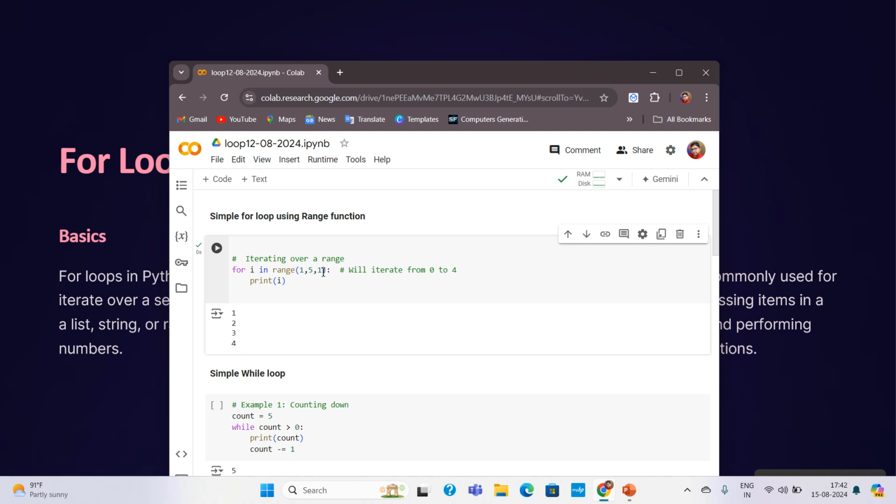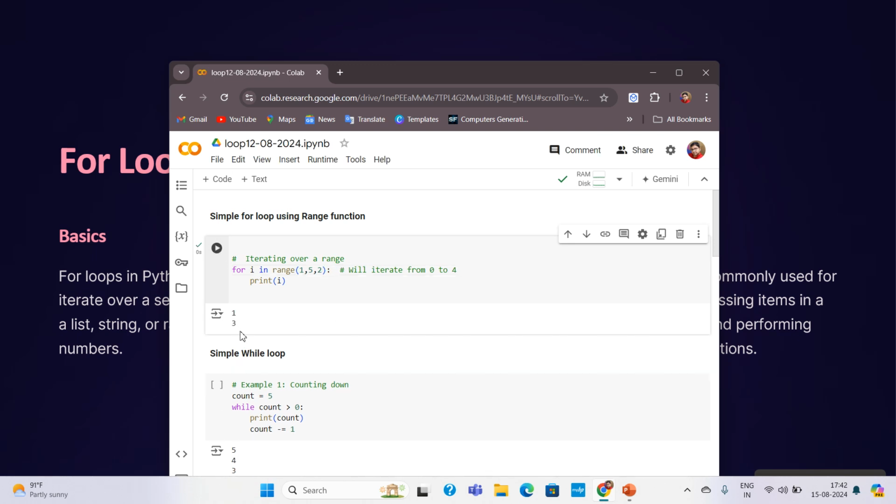And if I just change this 1 to 2 and run this one, you will see that it is showing only 1 and 3. Now what is happening here? The loop starts from 1 and goes up to the last range, but it is increasing the value by 2. Why?